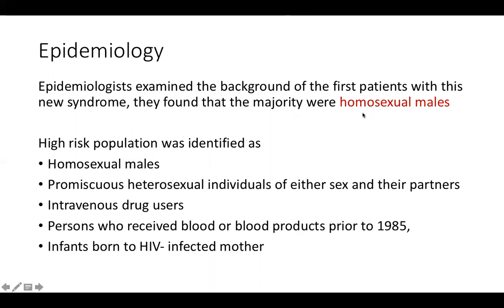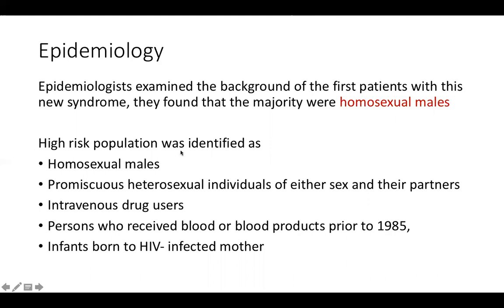So that movie is known as And the Band Played On. It stars Richard Gere. They have discussed how they did the initial investigations. On the initial investigation, they found that the clustering was happening in homosexual males. So this was the cluster that was primarily presenting with this illness.